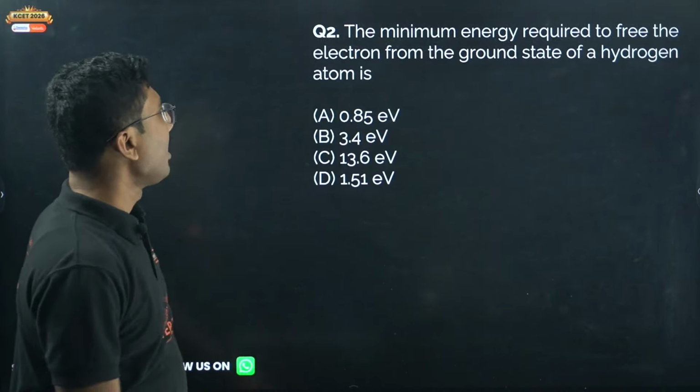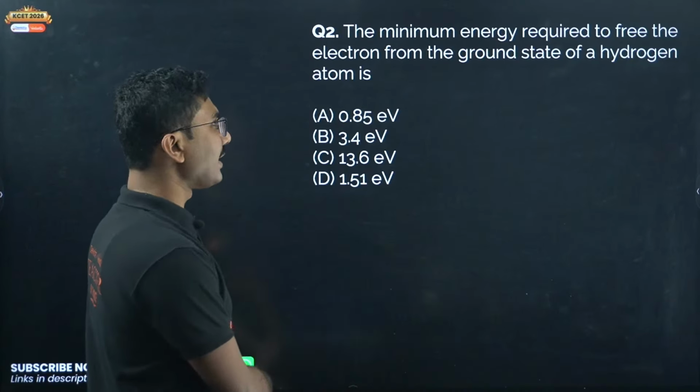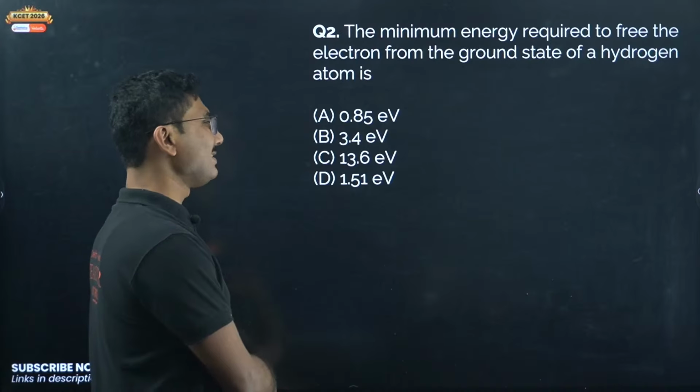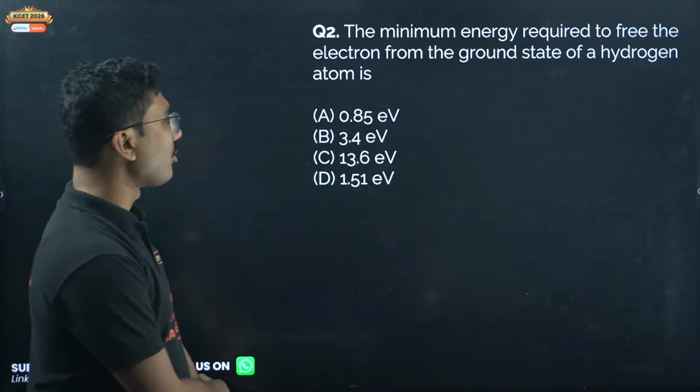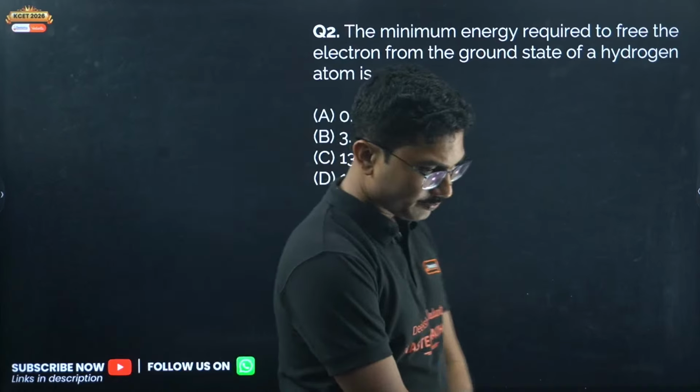Next, the minimum energy required to free the electron from the ground state of a hydrogen atom is 0.85 electron volt, 3.4 electron volt, 13.6 electron volt, 1.51 electron volt.